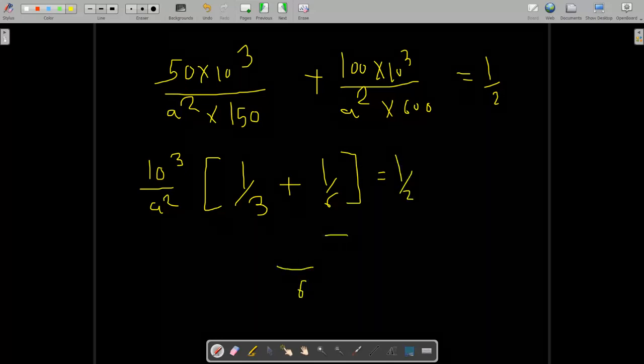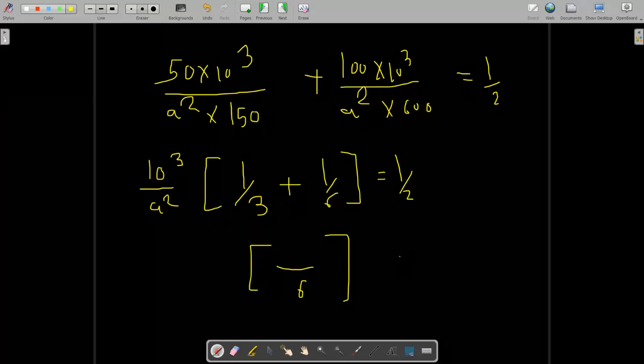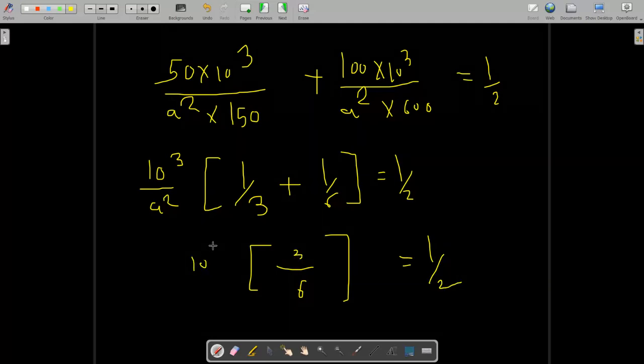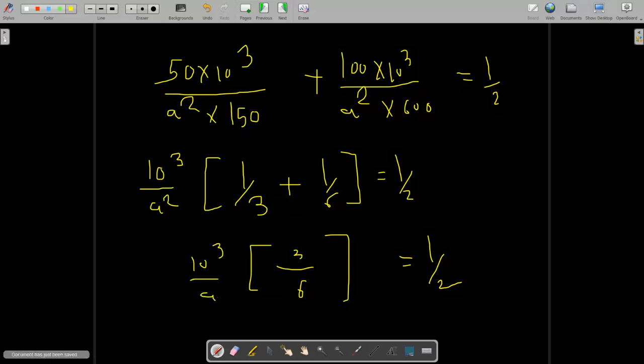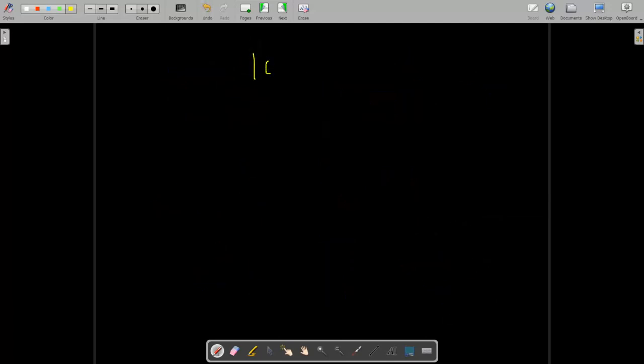So the equation will be like 3 by 6, 10 raised to 3 upon a square, and 3 by 6 means 1 by 2. So this 1 by 2 will get cancelled. So we have 10 raised to 3 divided by a square is equal to 1.